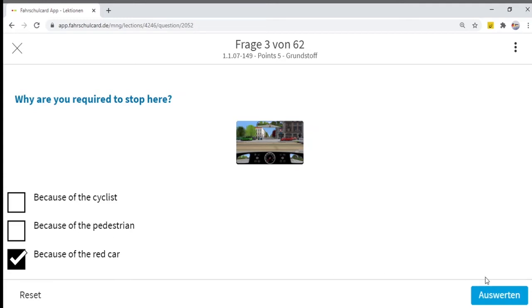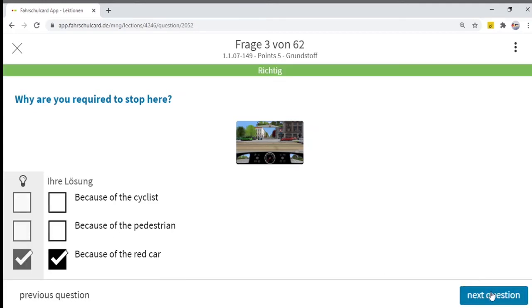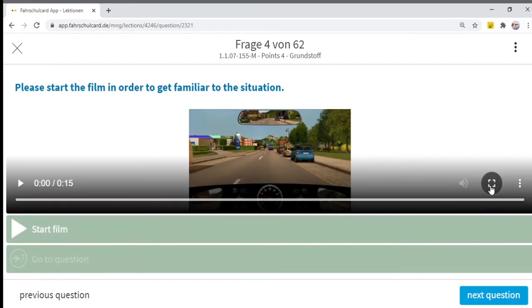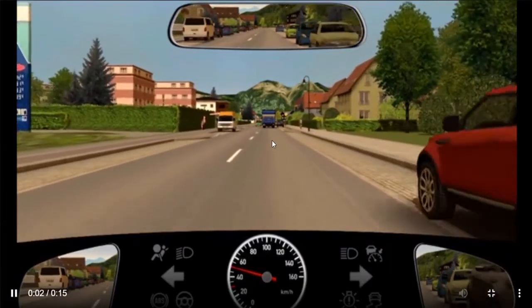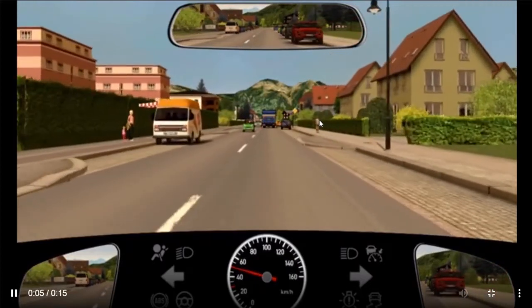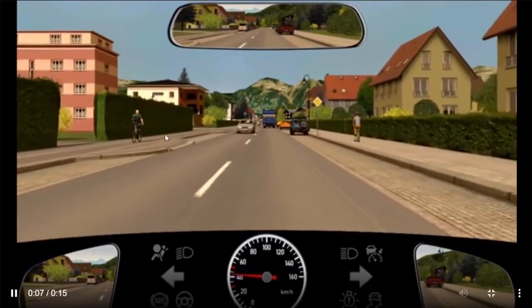Red car, currently red car is a big problem for us. We will go to the next question, which is again a video question. So we will start the video. Just observe, there is a cyclist on your right hand side and also a cyclist on your left hand side.